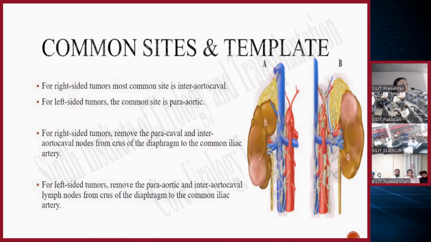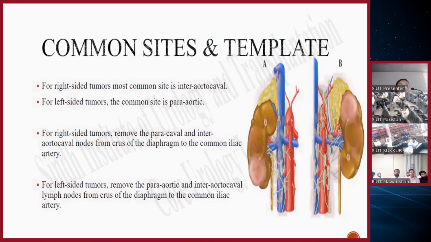One more important thing is that lymph node dissection is not therapeutic. The overall survival of the patient would not increase if you take out the lymph nodes, even if they are clinically there. So you only take out the lymph nodes for staging and prognostic purposes, not for therapeutic purposes. See, the paradigm has changed. Now the only option for kidney tumor is not surgery. There are other things, such as immune checkpoint inhibitors. So you have options in the adjuvant setting and neoadjuvant settings with kidney tumor. This wasn't the case 20 years back. Right, definitely.